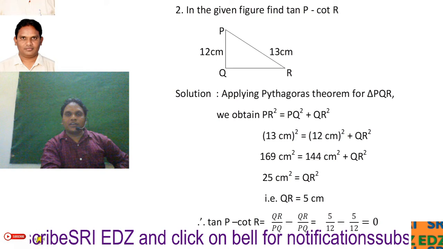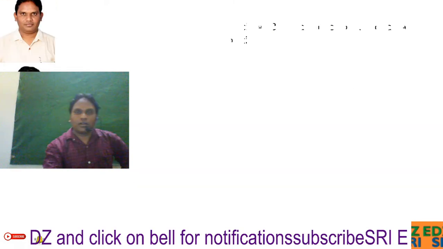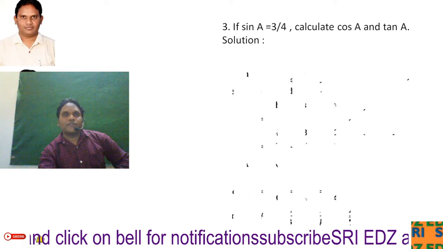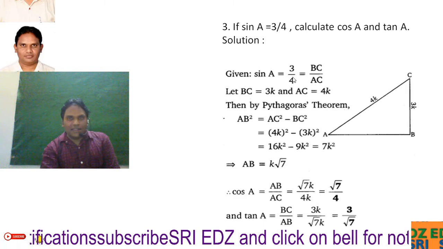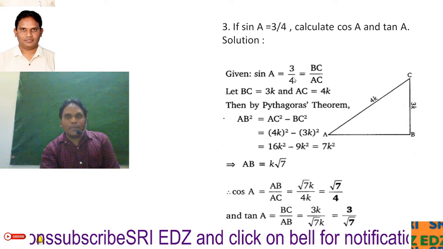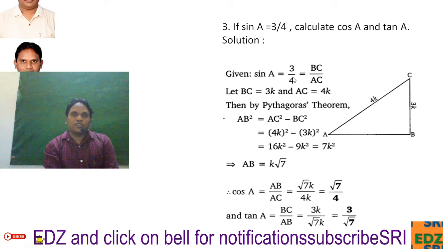Third question in our trigonometry: if sin A is equal to 3 by 4, calculate cos A and tan A. So sin A is equal to 3 by 4. That means sin A is always, to the angle A, opposite side by hypotenuse, that means BC divided by AC. We don't know the direct value, we cannot write it, so the ratio we can always have as 3K or like that. So BC is equal to 3K and AC is equal to 4K.